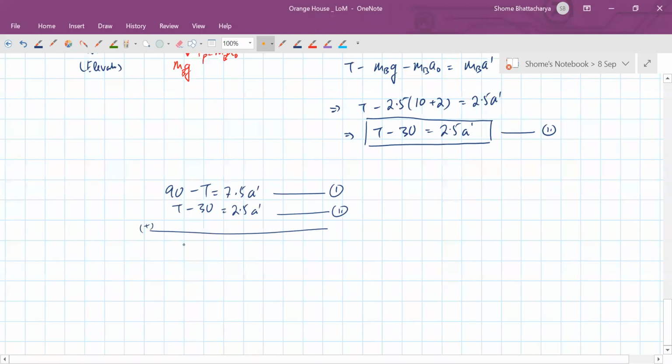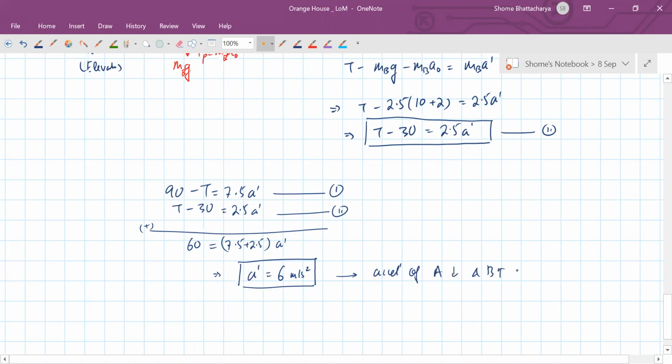So we have 90 minus 30, that is 60, is equal to 7.5 plus 2.5, that is 10 a prime. So a prime will come out to be 6 meters per second square. Okay. So this is the acceleration of A downwards and B upwards in the elevator's frame.